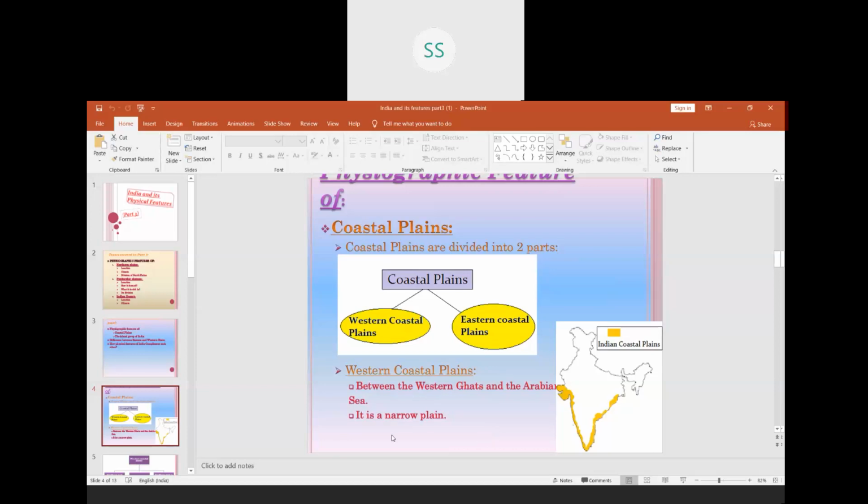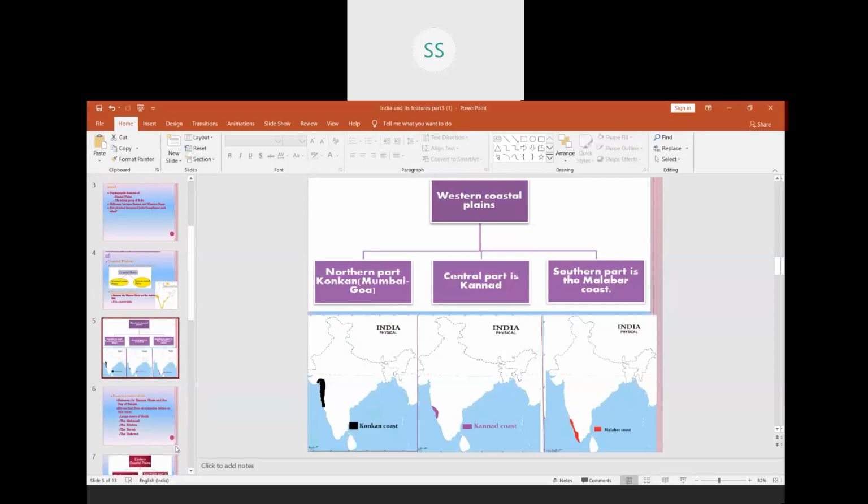Coming to the next part, we have three divisions of the Western coastal plain. They are known by different names in different regions.